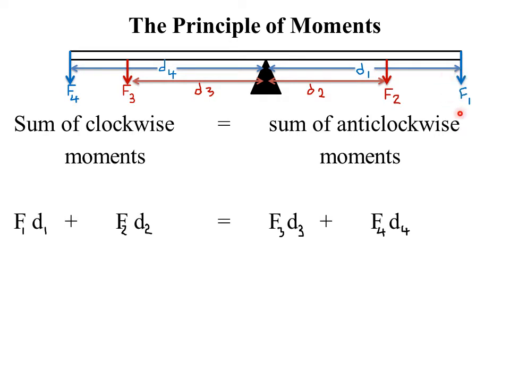So we are saying that the moment due to F1 will be F1 times the distance D1, that is its distance from the pivot. So F1 D1. Because it is causing the bar to move in this direction, the clockwise direction, it is a clockwise moment. Then we are adding another force which has a similar effect, causing the bar to also move in the clockwise direction. So force F2, its moment will be F2 times D2, that is its perpendicular distance from the pivot. So F2 times D2 will also represent a clockwise moment.